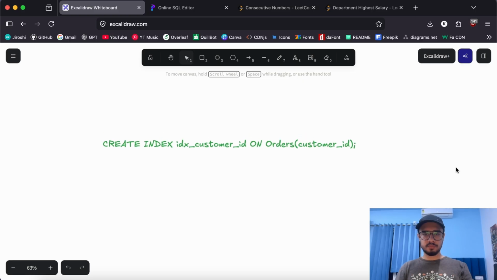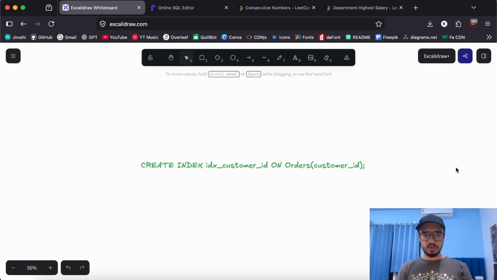Now on to the next one. Here there is a query which might not be familiar, because this is not a typical query that you use to create some data or fetch some data. This is an indexing query. So what are indexes? First of all, when we try to select something or perform an operation using SQL on some data, it iterates through each and every row, but we want the operation to be much more optimal, much faster. So relational databases in general offer something called an index.